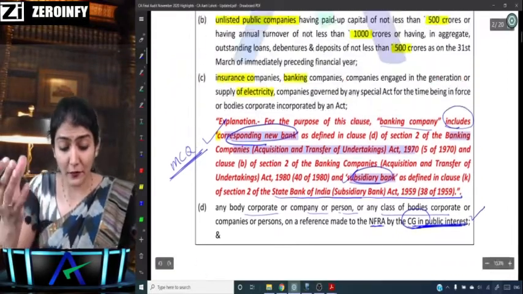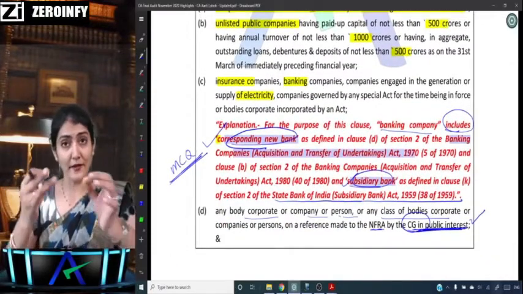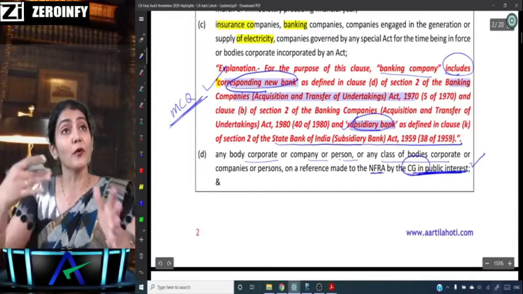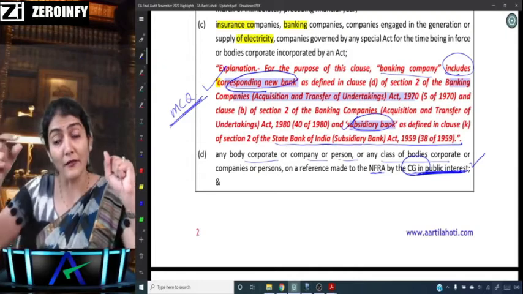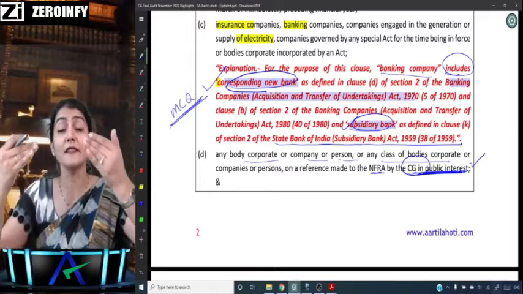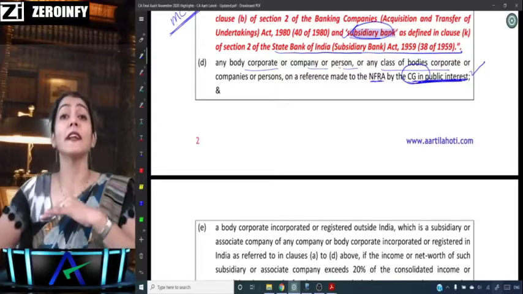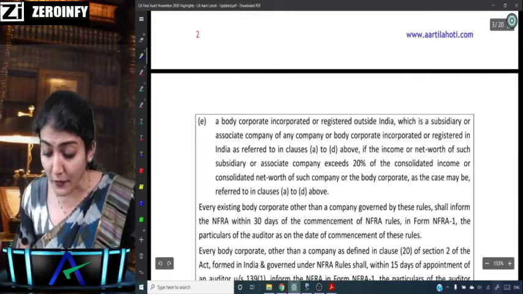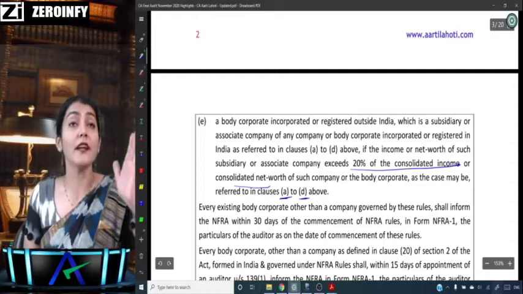And the last one. So we have A, B, C, D over here: listed company, unlisted public company, 500, 1000, 500, then banking, insurance, electricity supply, and then those where reference is made to the NFRA by the central government in public interest. Any subsidiary or associate of the above four, A, B, C, D, which is registered or incorporated outside India, if it contributes more than 20% of the consolidated income or the consolidated net worth of the entities referred to in A to D above.